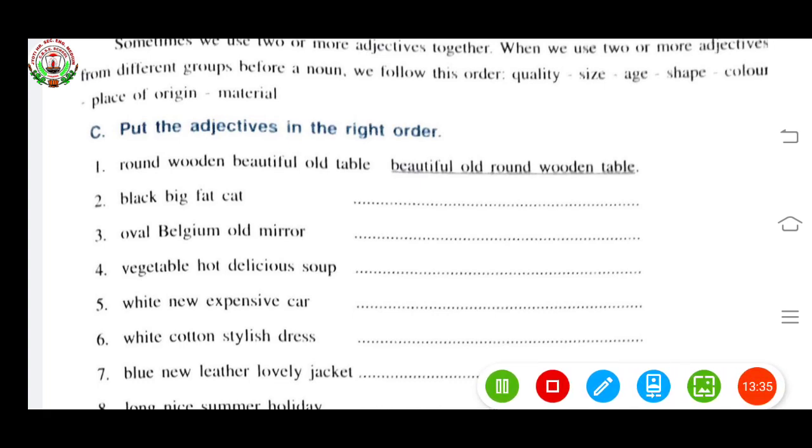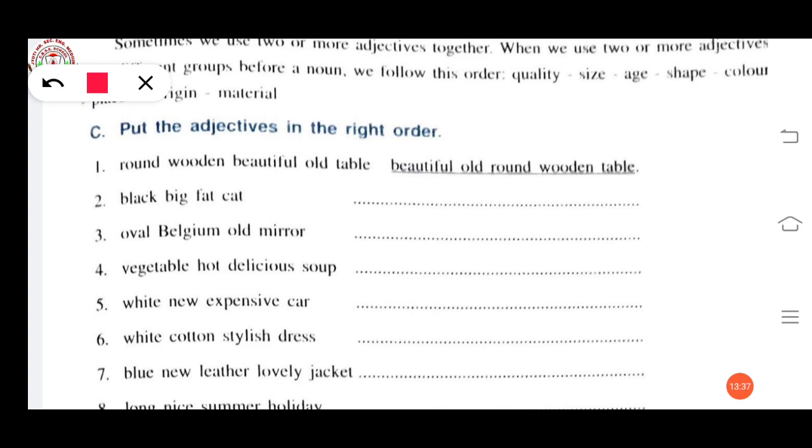Now you have to see, cat is our noun. Big, black and fat are adjectives. Now you have to arrange these adjectives according to this order. First comes quality. Big is not quality.